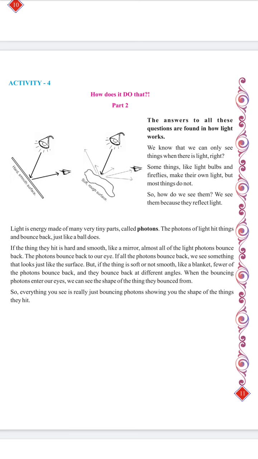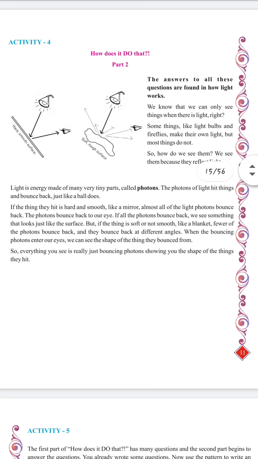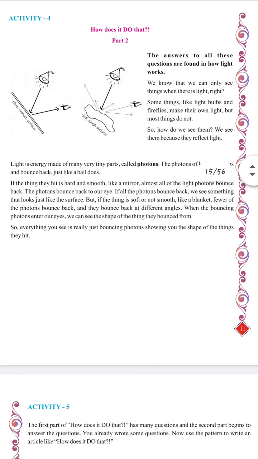The incident ray and the reflected ray form the same angle with the object it is hitting. And if the surface is not hard and smooth, if the surface is rough, or soft and scattery like a blanket, it will not reflect at the same angle at which it is hitting the surface. It will get scattered.